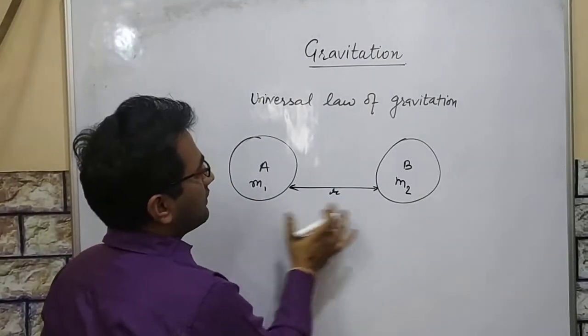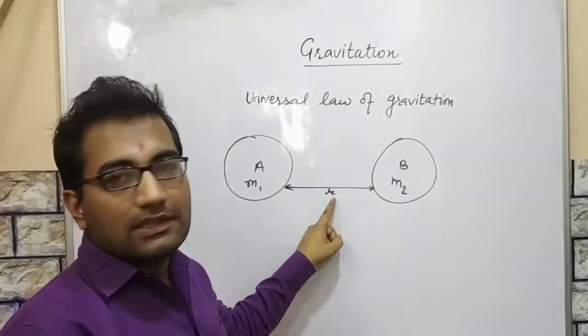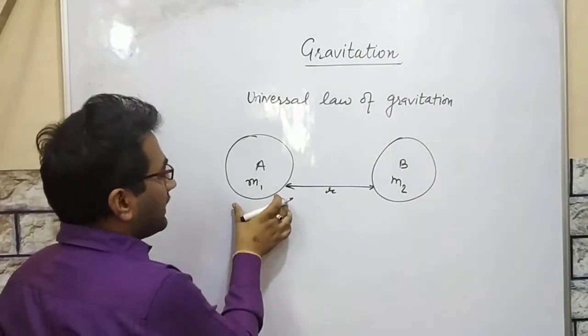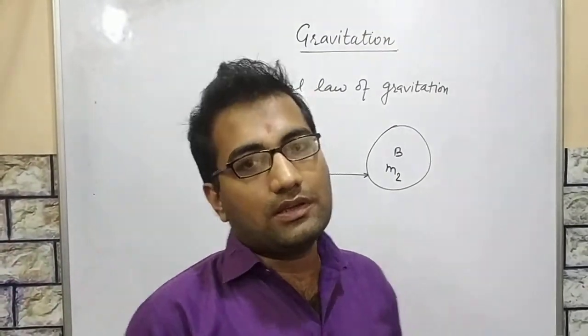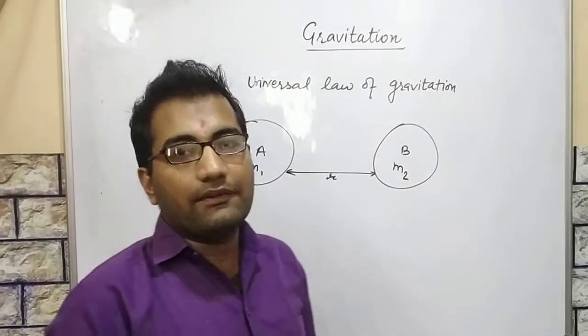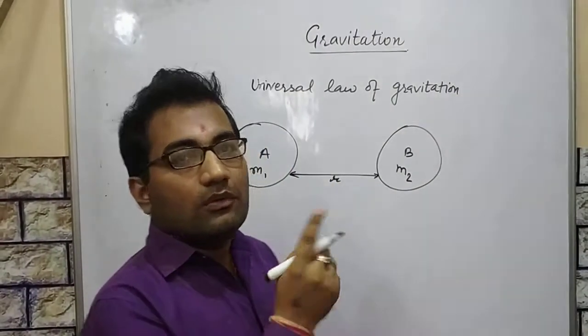They are separated from each other by a distance r, but a certain force acts on them, called gravitational force, or you can say gravitation, which attracts A to B and B to A.